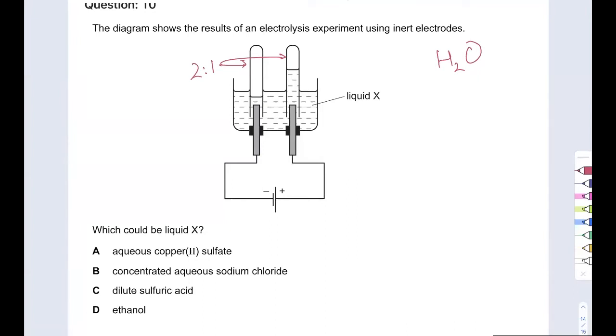Okay, so what could be an answer? Copper 2 sulfate. Actually, when you have copper ions, they're less reactive than hydrogen, so they don't let hydrogen go. Okay, so this is not the case, but I am looking for an aqueous solution. Concentrated halogen, wait a minute, that would not allow hydroxide to discharge, because if you have concentrated halogen, that will discharge. So I'm left with this third option, C, which is my answer because I have sulfuric acid. We just saw that. Ethanol won't be an answer because ethanol isn't even an electrolyte. It's not going to ionize, it's not going to produce anything I need.